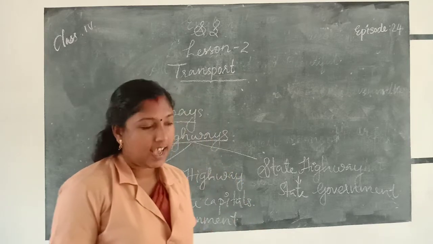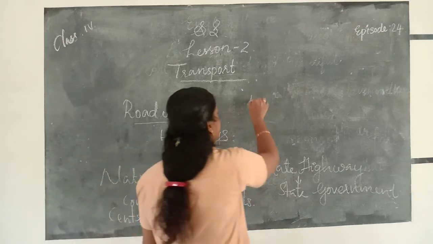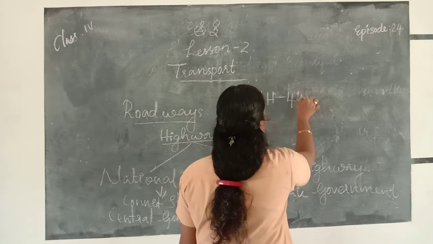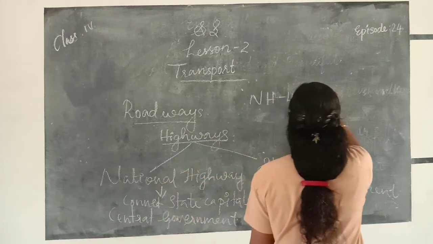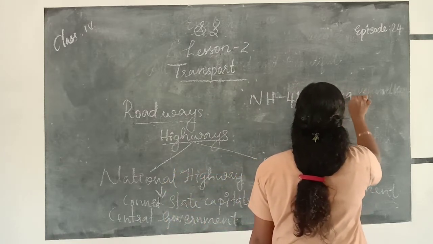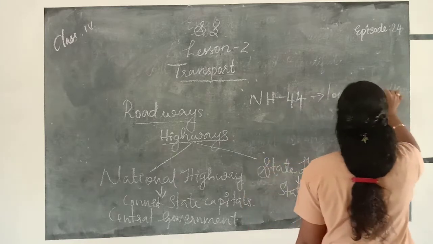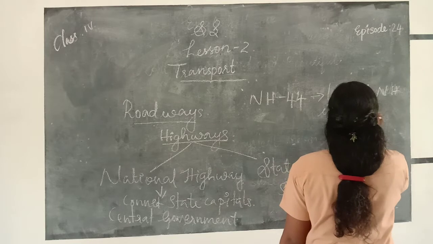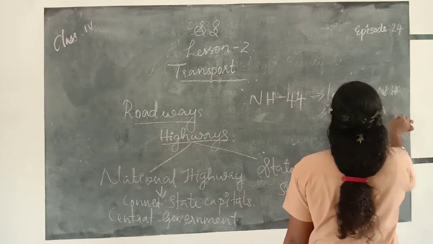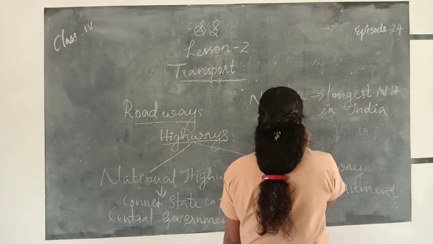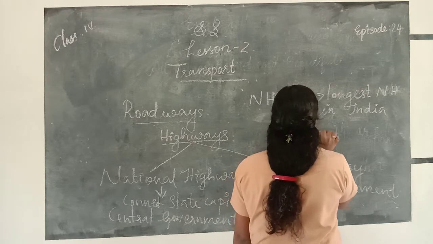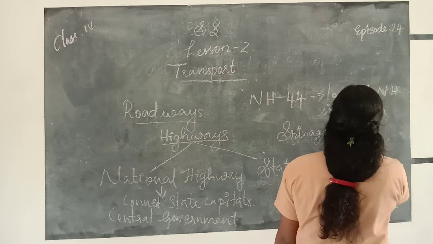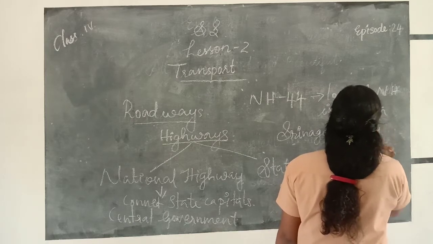Which is the longest national highway in India? NH44. NH44 is the longest national highway in India, from Srinagar to Kanyakumari.